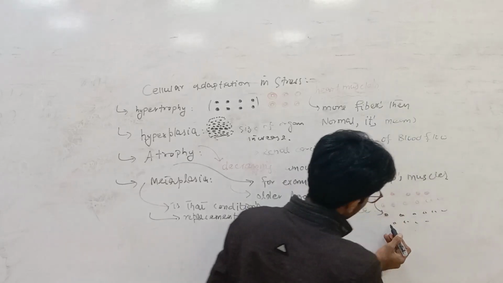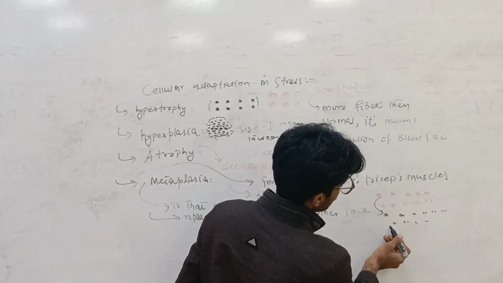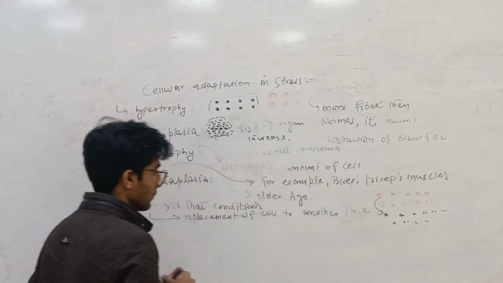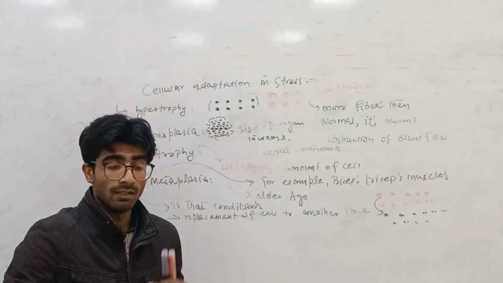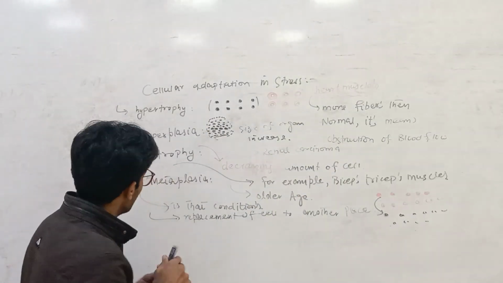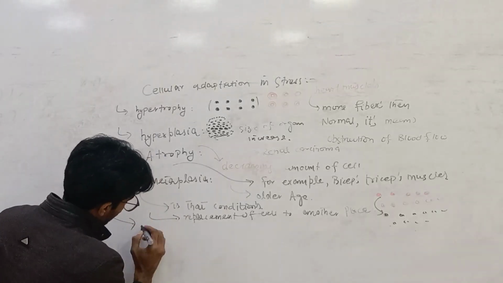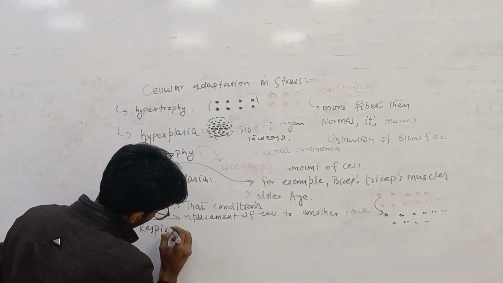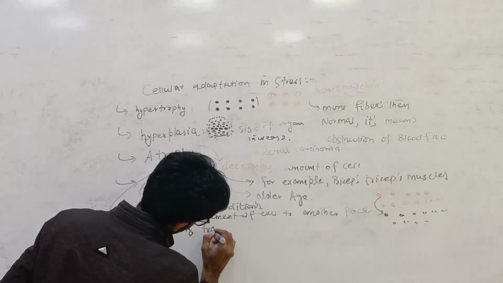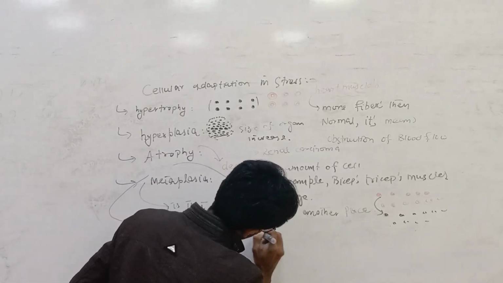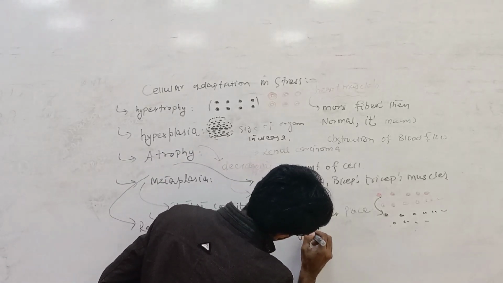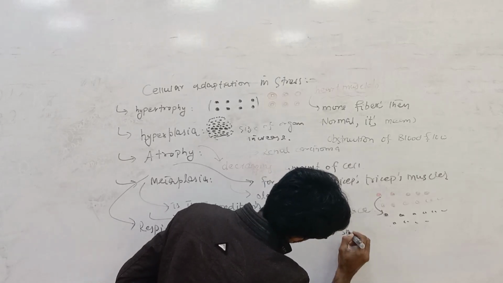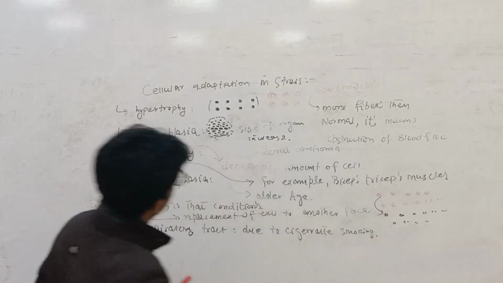When epithelial tissue replaces connective tissue and connective tissue replaces epithelial tissue, this is known as metaplasia. It mostly occurs in the respiratory tract due to cigarette smoking.